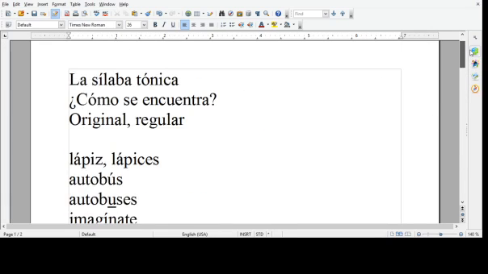So back to our original two examples. How should we pronounce that first word, the Spanish word for original? Well, it ends in an L, which is not an N, it is not an S, it is not a vowel. So it should be original, with the stress on that last syllable. Same way with regular. That R is not an N, it is not an S, and it is not a vowel. So the stress should fall on that last syllable, regular. ¿Hay preguntas? No, claro que no.